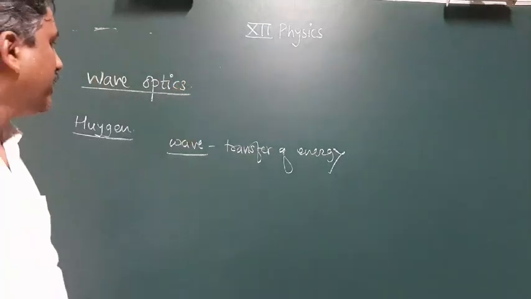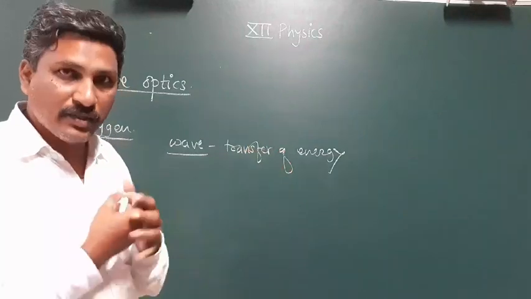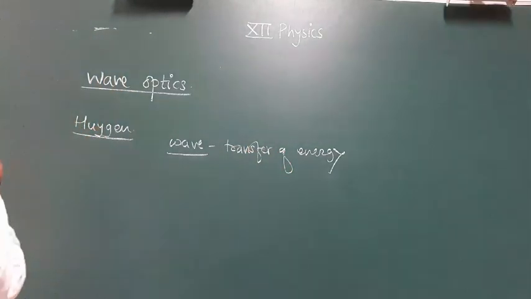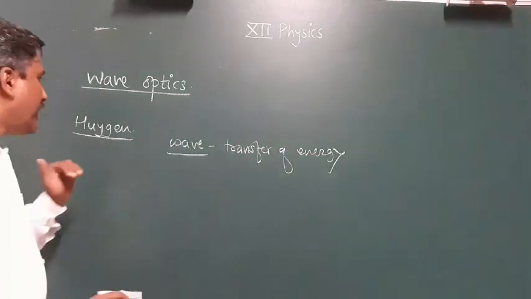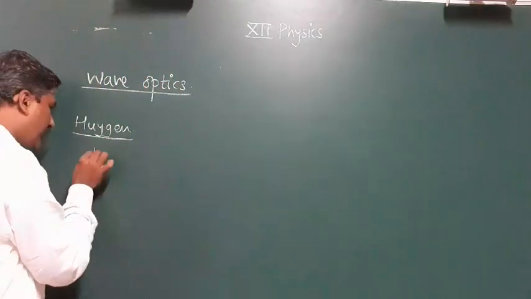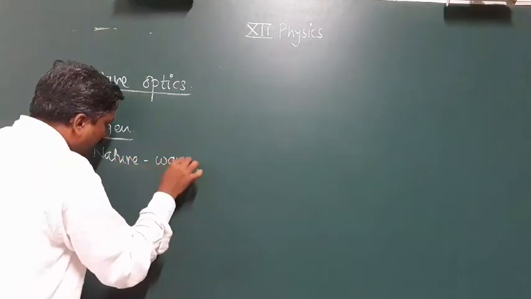And wave means there is a transfer of energy. Now I will introduce the concept of the wave theory of light. As per Huygens' theory, the nature of light is a wave nature.